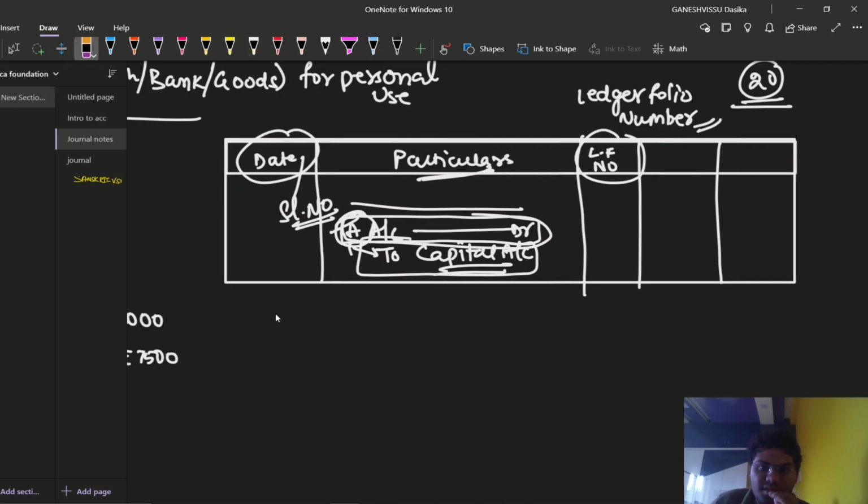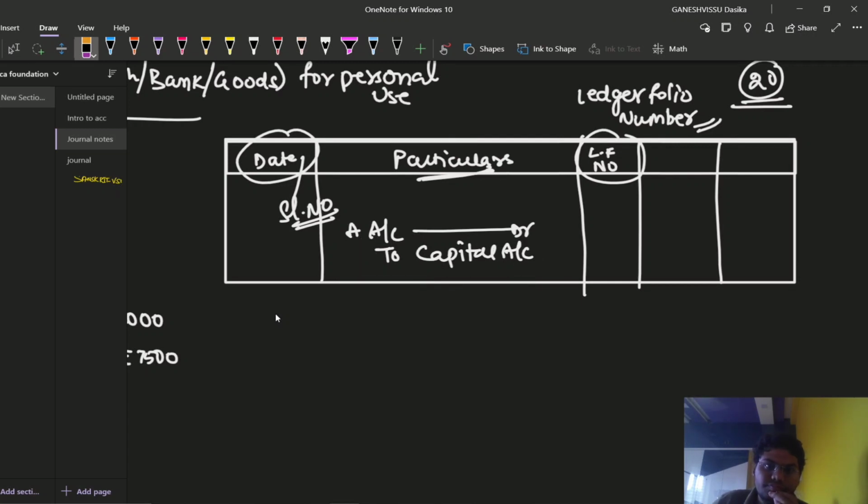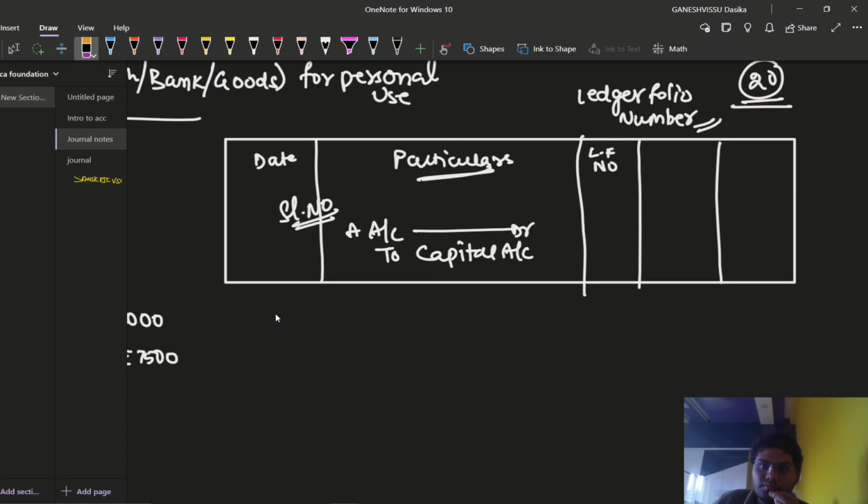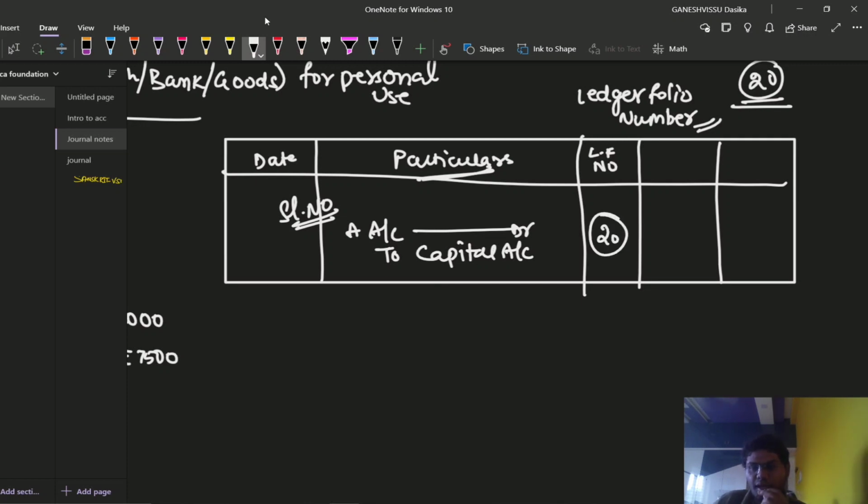I'm going to erase these lines so that it will be easy for us. Okay, LF number in the sense, let us say we have written here 20. Now A account debtor to capital account we have mentioned here, right?